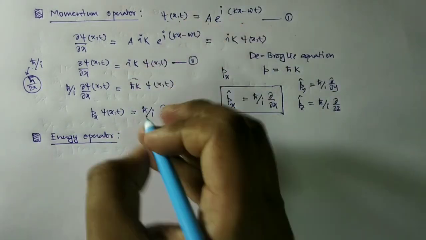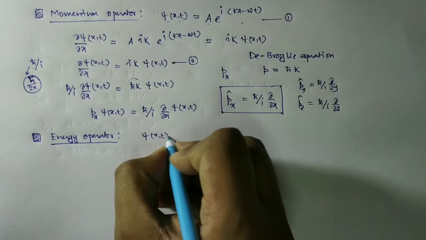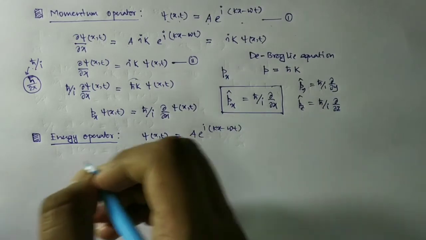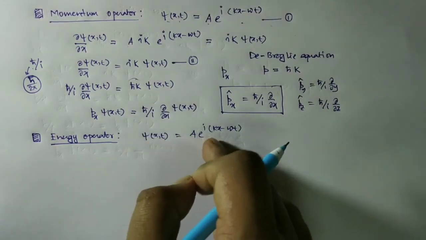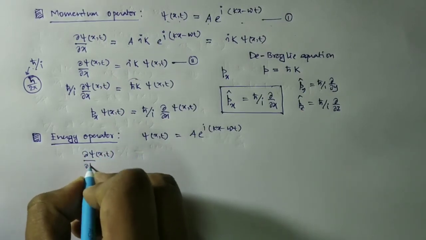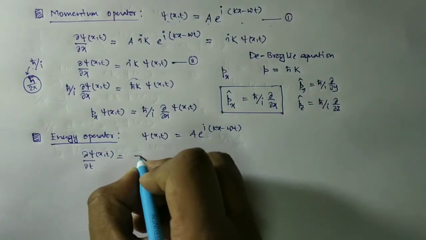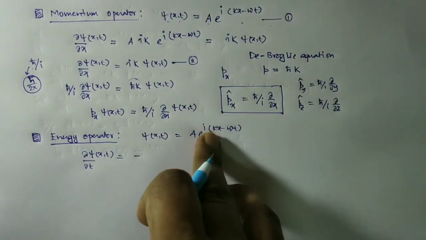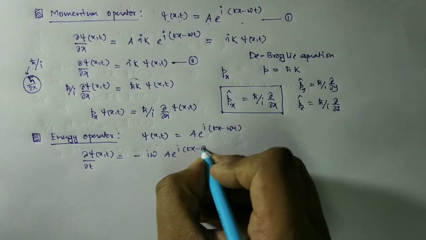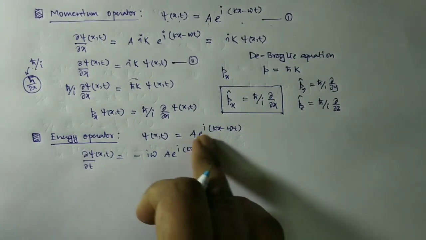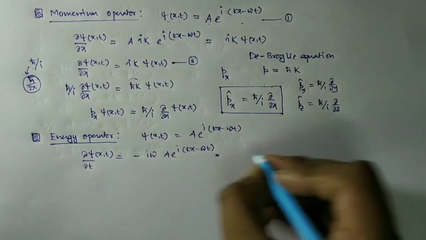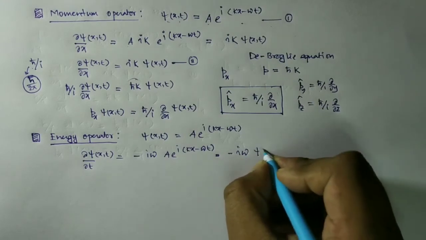And taking the same solution of the wave function of a free particle, psi(x,t) = a to the power i(kx minus omega t). Now if we take the derivative with respect to time of this wave function, del psi(x,t) by del t is equal to minus i omega a to the power i(kx minus omega t). Look here again, a to the power i(kx minus omega t) is nothing but psi(x,t). So we have minus i omega psi(x,t).